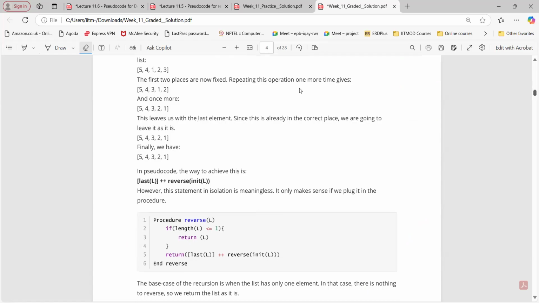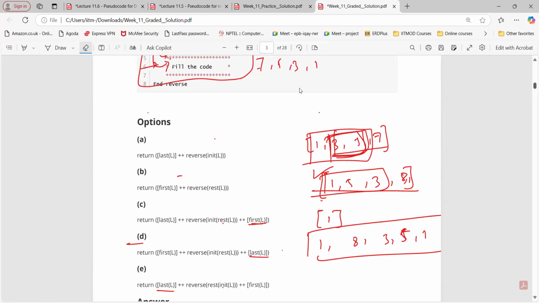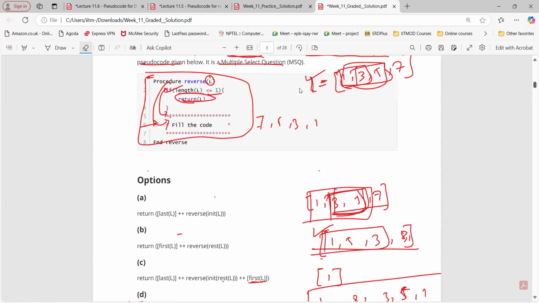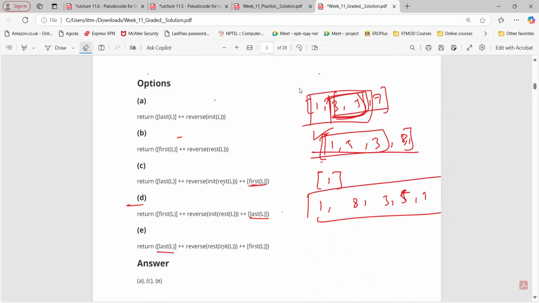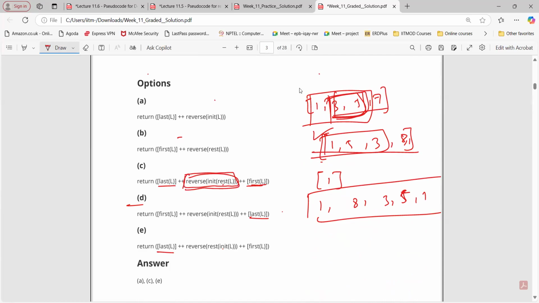Sir, in this very question, now in the C option, which is correct also, in this case you have return last of L. This is an element. The last is first of L. That is again an element. And in the middle, you have a list. No, this is not a list. We are calling the function, and the output of this particular function will be the list.